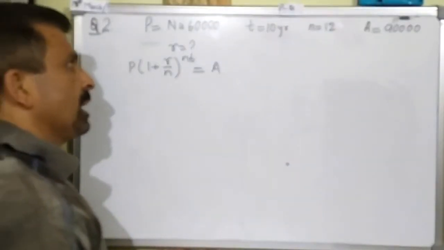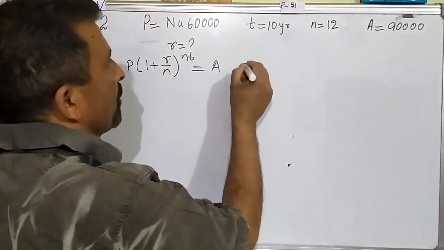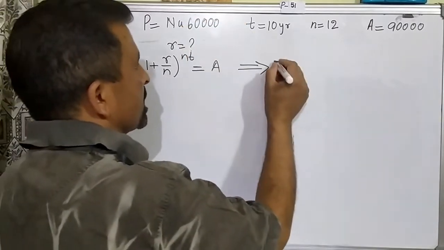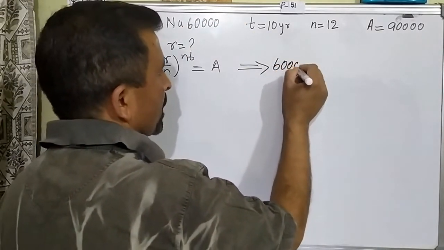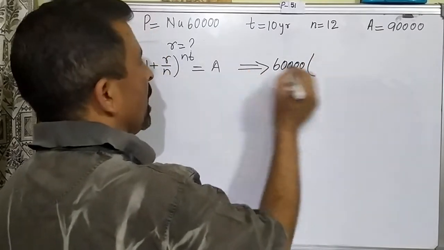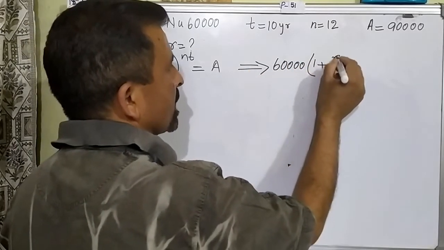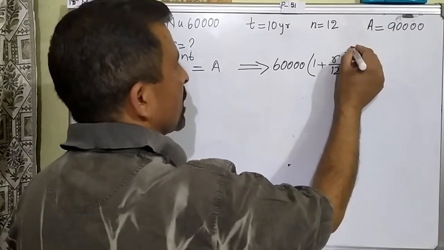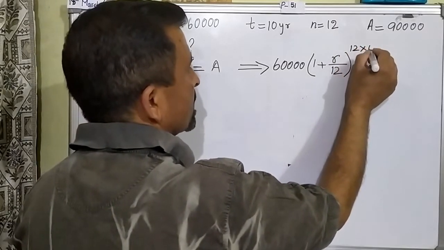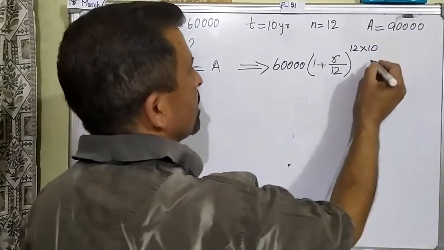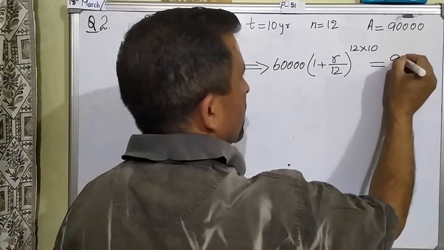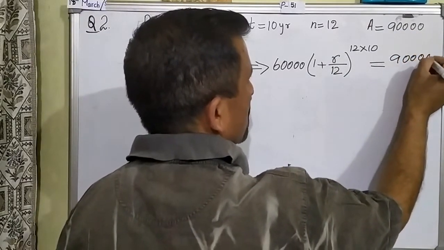We can use this formula and let us try to calculate the value of R. So from here I will continue. The next step, P is 60,000 into (1 plus R, to be calculated, so let it be R only, over the frequency 12) whole to the power of the frequency 12 and the time period 10 years. This is equal to your amount, and you want the amount to be 90,000.